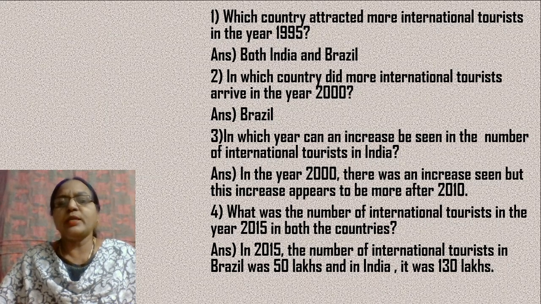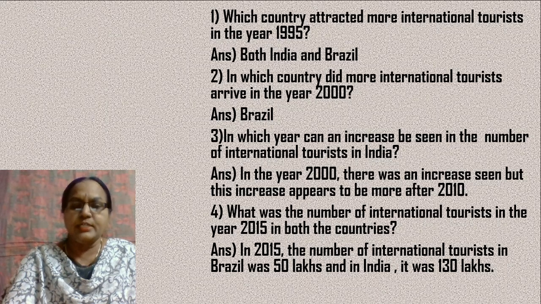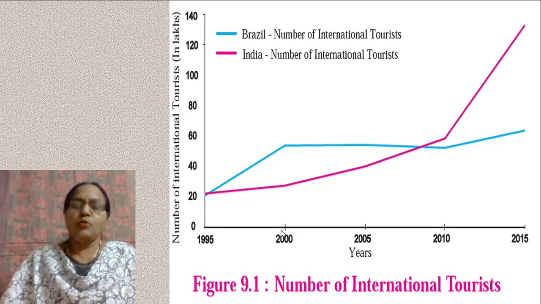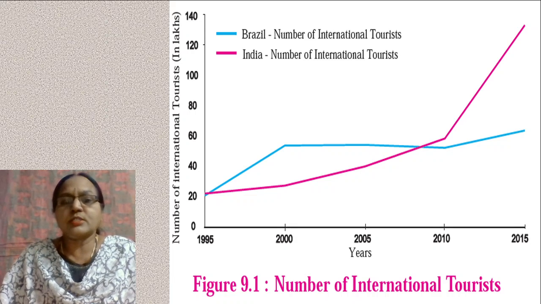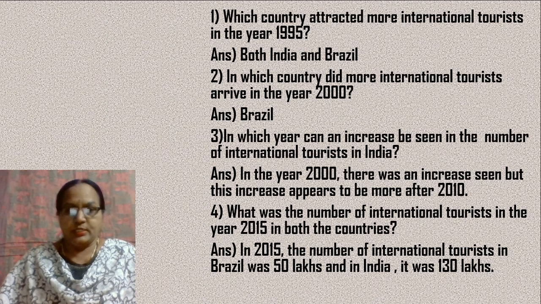In which country did more international tourists arrive in the year 2000? Okay, so look at this. This is the year 2000. The blue line shows the number of tourists of Brazil. So you have more tourists in the case of Brazil in the year 2000.